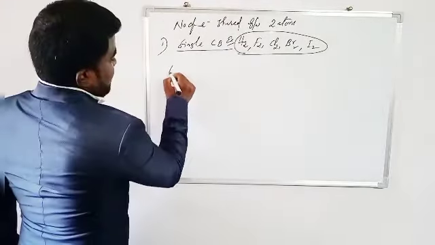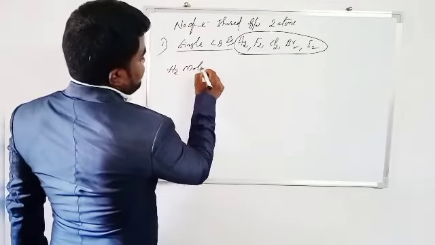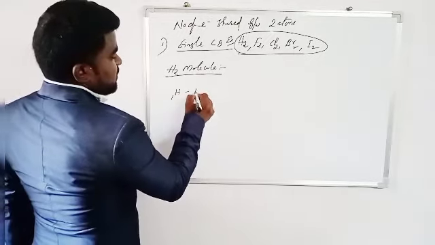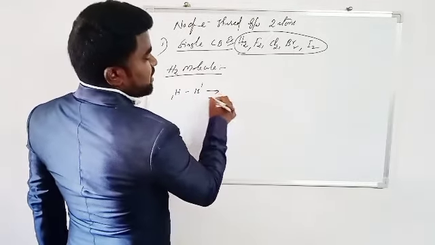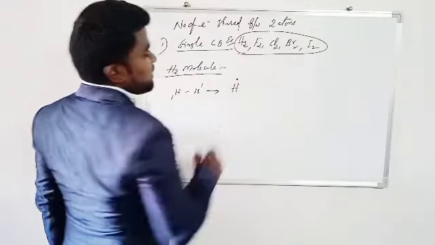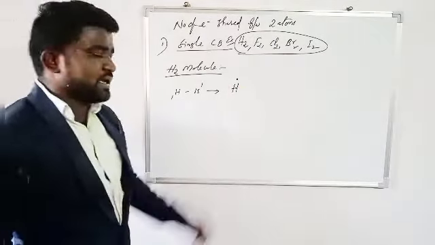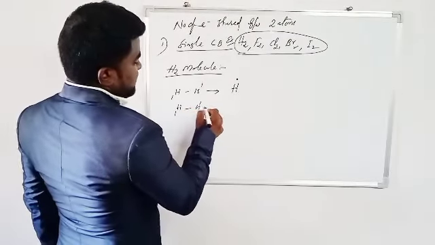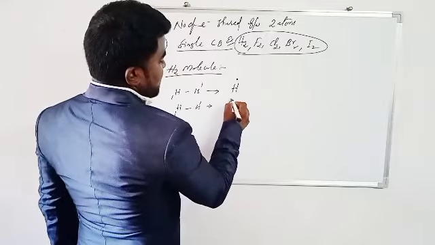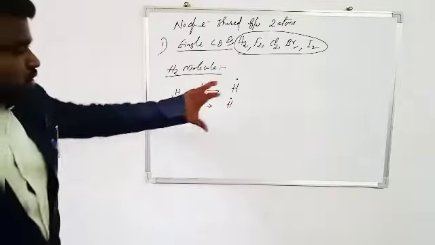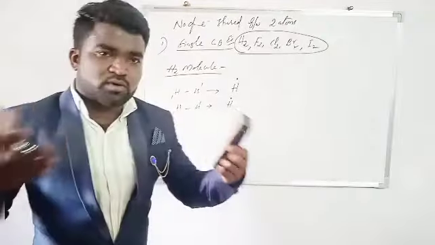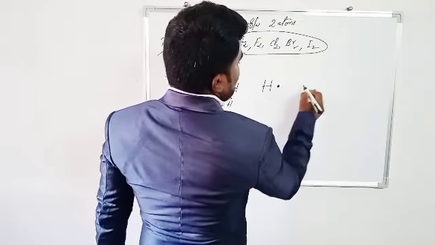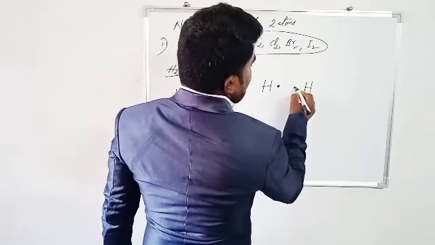For example, take the H2 molecule. Hydrogen atomic number is 1, configuration 1s1. According to the Lewis dot method, hydrogen has only one dot, that is one valence electron. The second hydrogen is also the same, 1s1, with one dot. Two hydrogens come close to each other like this. This is the first hydrogen and its electron, and the second hydrogen and its electron.